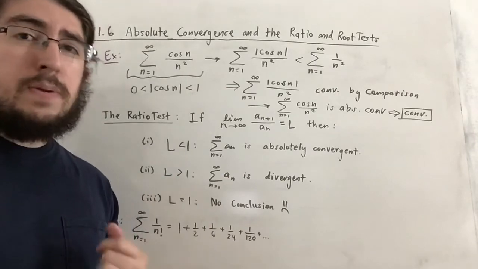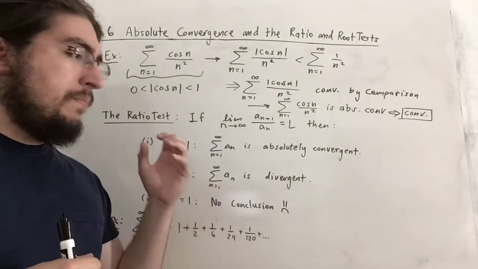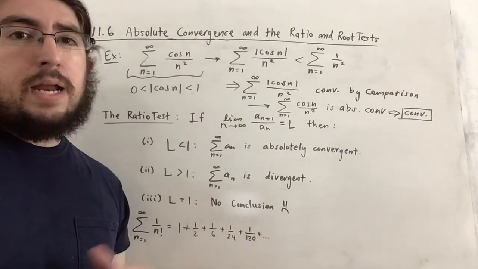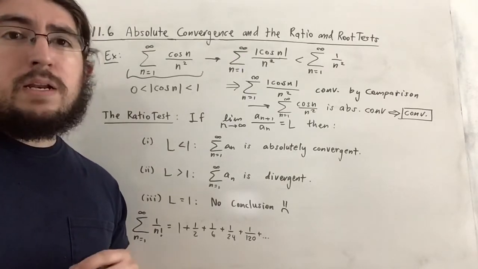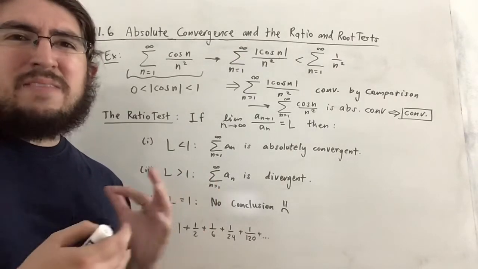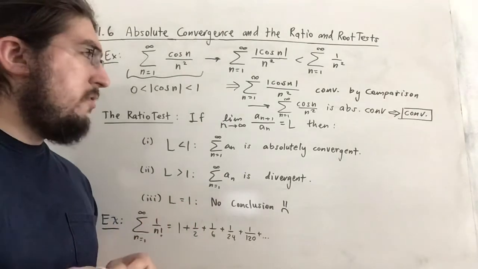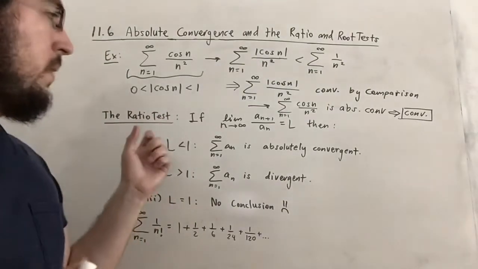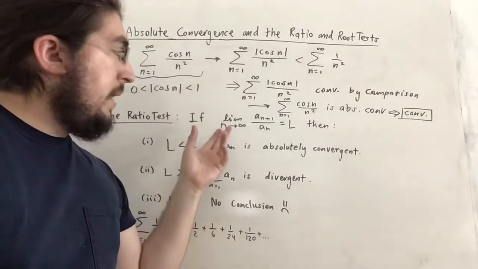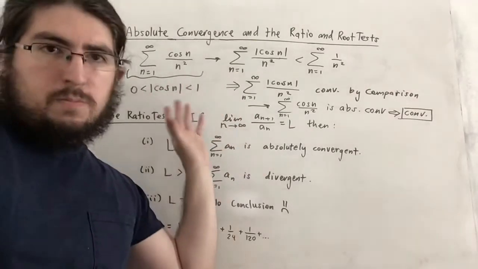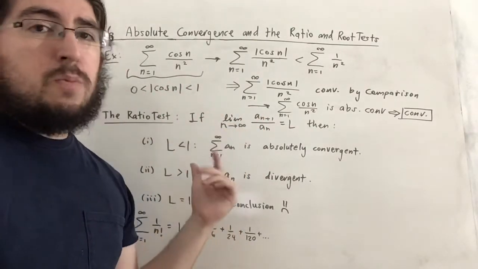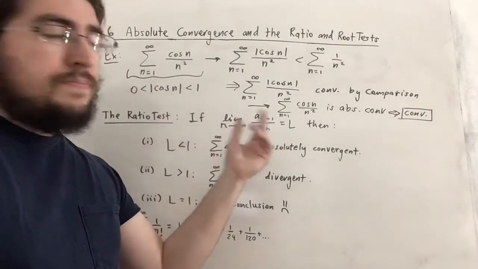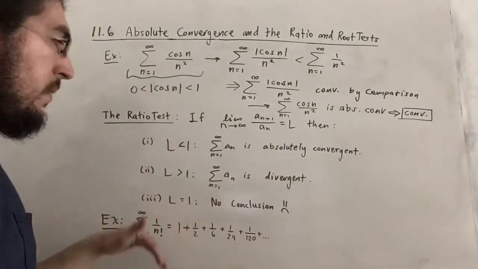If you recall, when we saw a geometric series, it would converge if the ratio was less than 1, and diverge if the ratio was bigger than or equal to 1. And as it turns out, in general, when the ratio is equal to 1, it's not necessarily the case that it'll be divergent, but we'll see that when we run through this. So what we need is the following. We need to study the limit as n goes to infinity of the next term over the term we're at, so really a sub n plus 1 over a sub n. If that limit exists, and it's L, then the following is true.